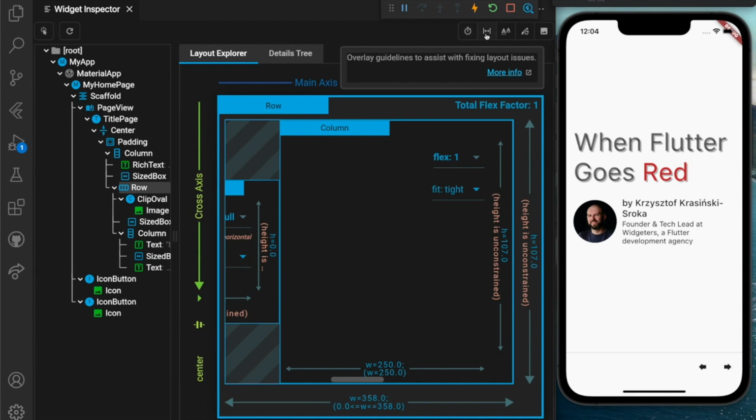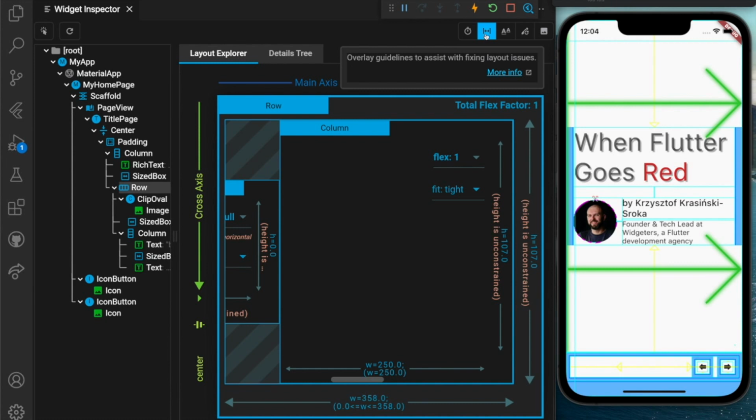We can also add overlay guidelines, which will show this kind of grid, including the paddings on a widget and the direction of some widgets. This might be quite useful in discovering that we actually have a position there because we have a padding and it might belong to some widget.